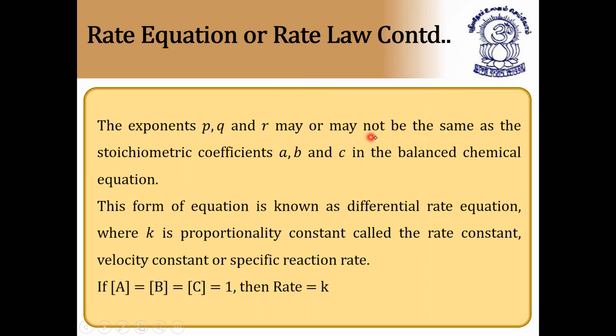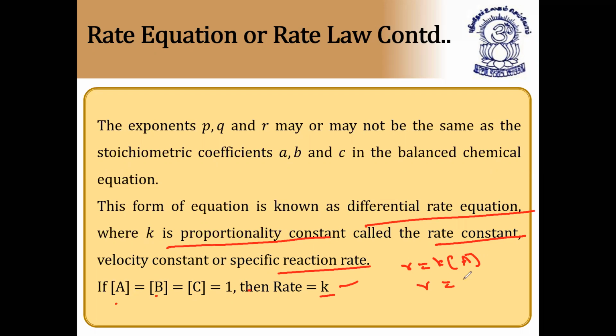The exponents p, q, and r may or may not be the same as the stoichiometric coefficients a, b, and c in the balanced chemical equation. This form of equation is known as the differential rate equation, where k is called the proportionality constant, also called the rate constant, velocity constant or specific reaction rate. If the concentrations of A, B and C are each equal to 1, then rate is equal to k automatically, because rate is equal to k into [A]^p [B]^q [C]^r. Since each concentration is equal to 1, rate is equal to k. I hope it is clear. Next.